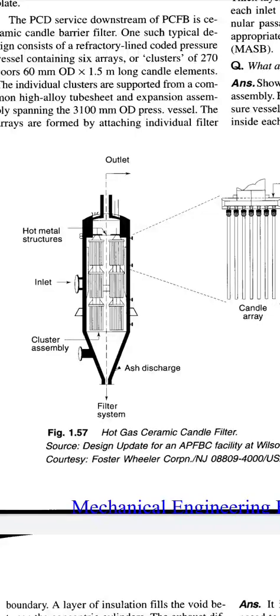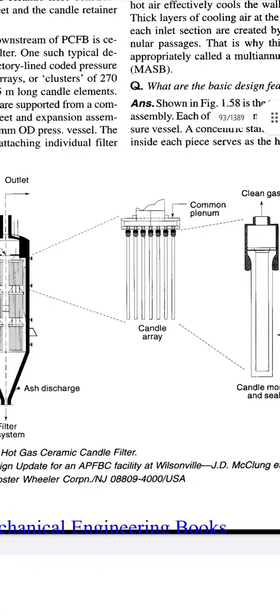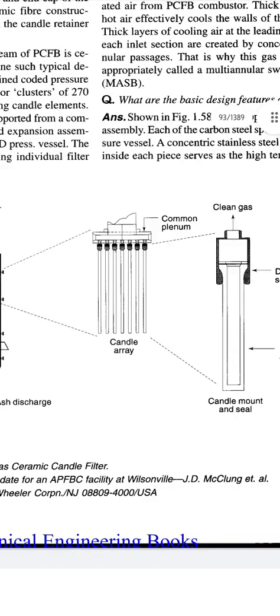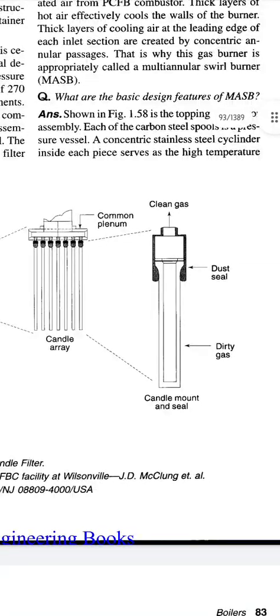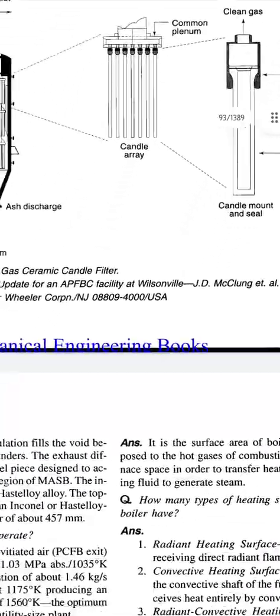We can see the ash discharge and filter system at the bottom of the diagram, and we can see the candle array and common plenum. Each candle mount and seal we can see on the right side of the diagram. Clean gas goes to the upper side, and dirty gas comes in, with a dust seal between.